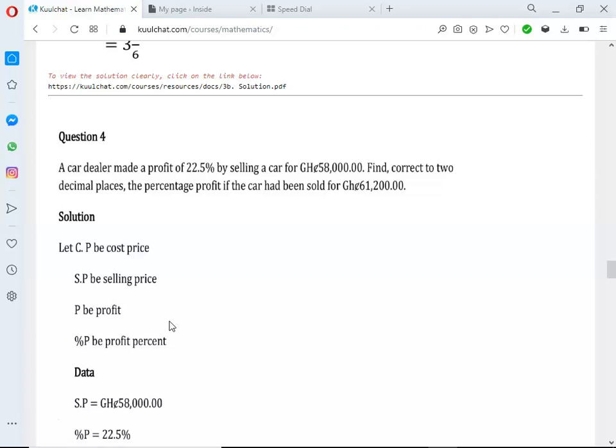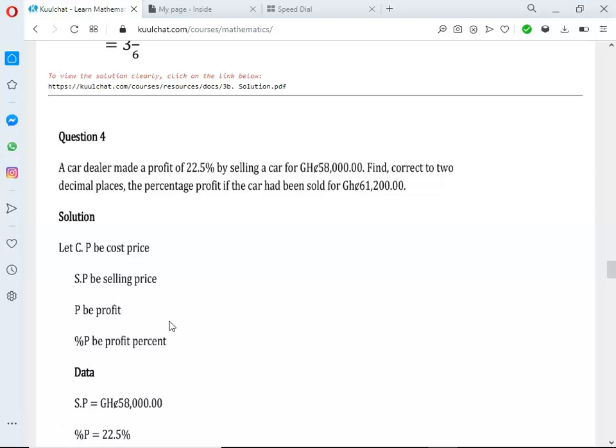So you got 2 cedis profit. Now you are asking yourself, what if I sold the same tomatoes for 15 cedis? What would be my profit? That would be 5 cedis. So basically, that's the idea behind it.